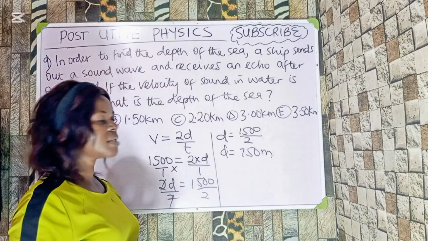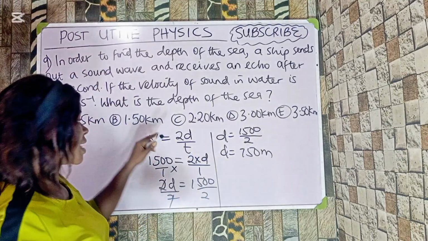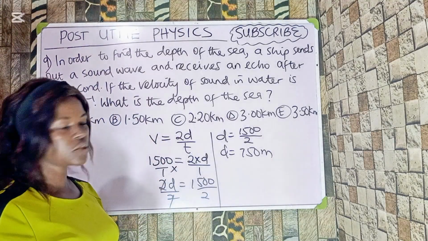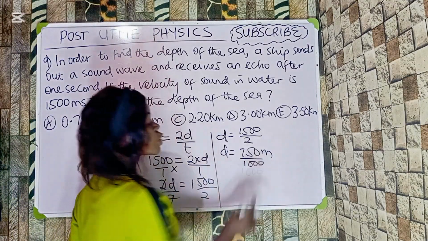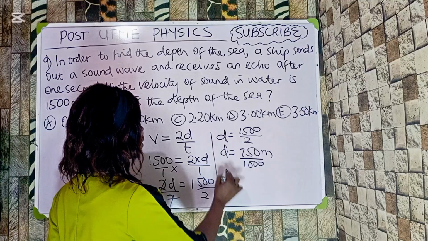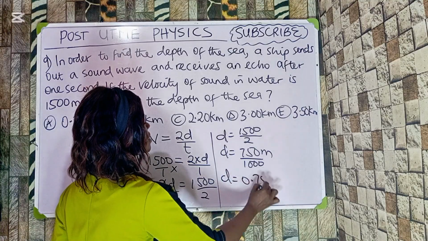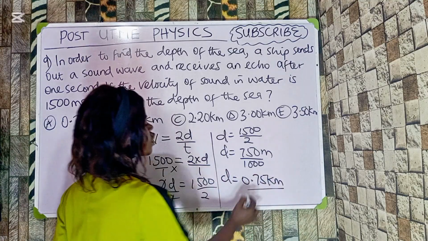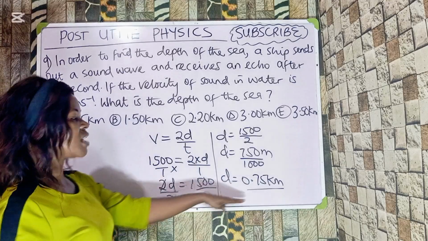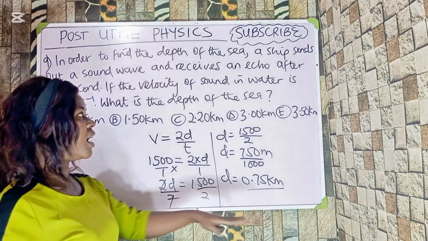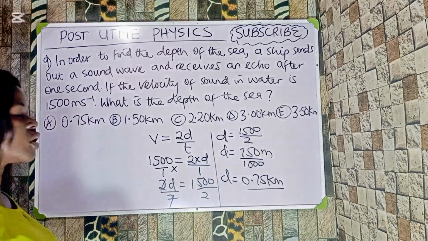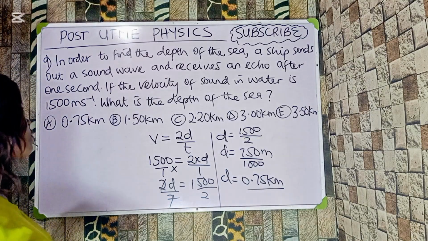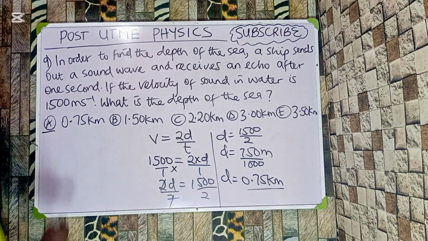750 meters. And this 750 meters, because the answers are in kilometers, I'm going to divide by 1000 to convert it to kilometers. It's going to give me 0.75 kilometers, right? Now this is how to solve this type of problem, and this question is under echo. The correct option to what we have done so far is option A.